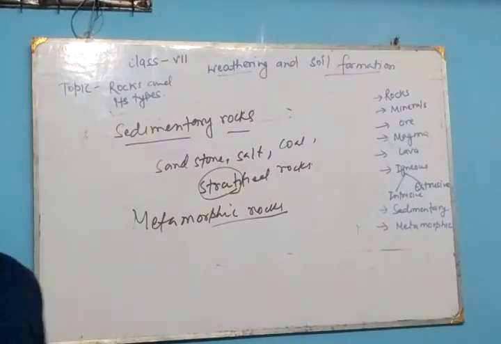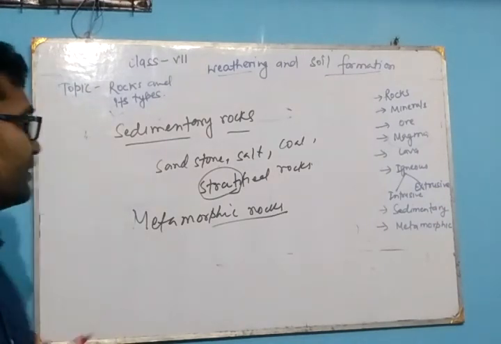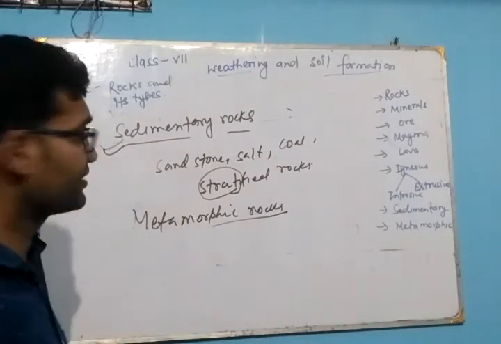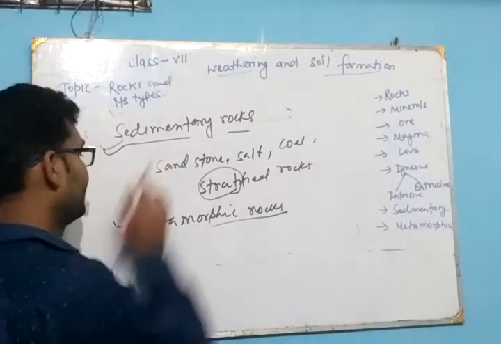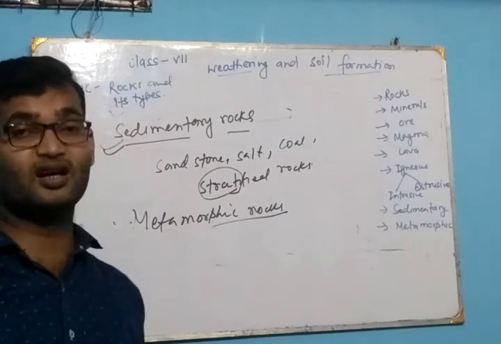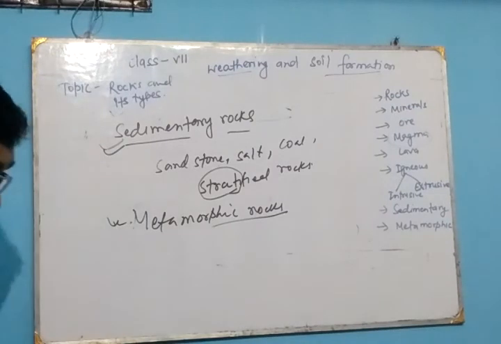Due to the change in the temperature, pressure, etc., the appearance, the properties, and the colors of the sedimentary rocks and igneous rock change, and it looks like a new rock that is known as the metamorphic rock. Due to the change in the color, texture, hardness, and the mineral composition, it gets changed due to the extensive heat and pressure.